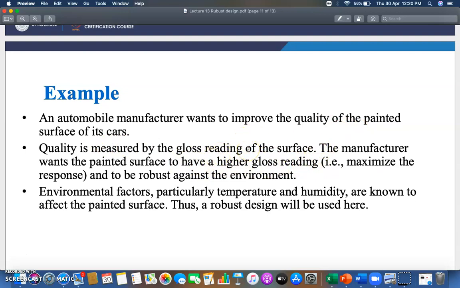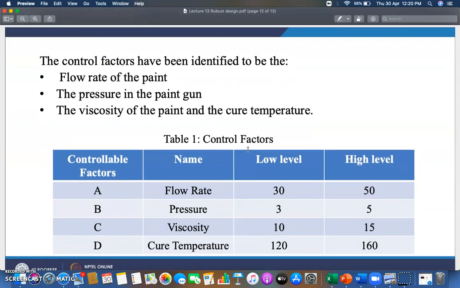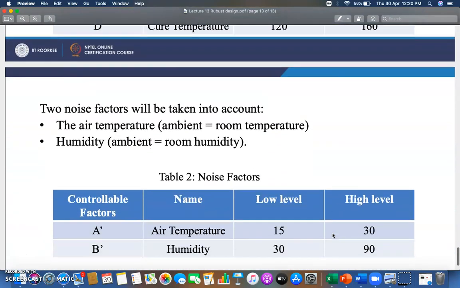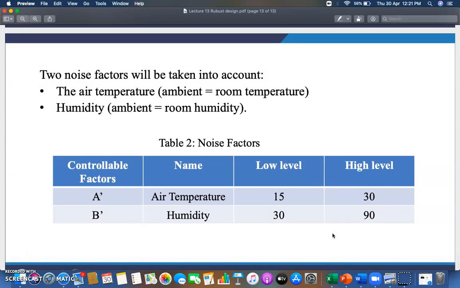Okay, so if you meet these parameters in the optimum range, if you paint the body of the cars with the help of these controllable optimum ranges, as well as the noise factors being in the optimum range, then definitely your product will reach the robust design. You are going to satisfy the robust design method, which is a 3-step method.